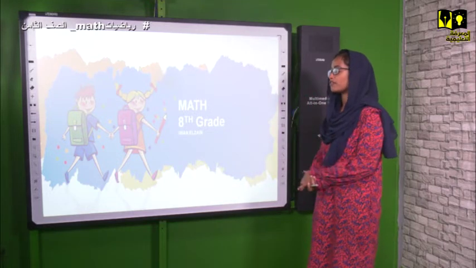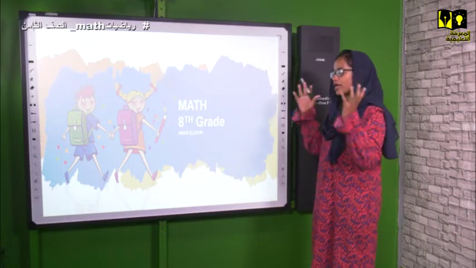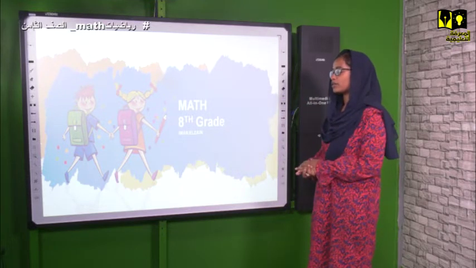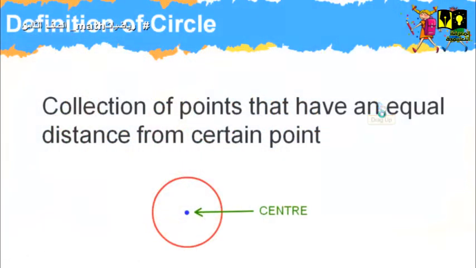We are going to start from the chapter of the circle. We are just going to know ideas, general ideas about circle. I think not going to teach you the lesson but just a review. So we are going to start by a definition of a circle. So a definition of a circle, it's what? It's a collection of points that have an equal distance from a center, certain point.